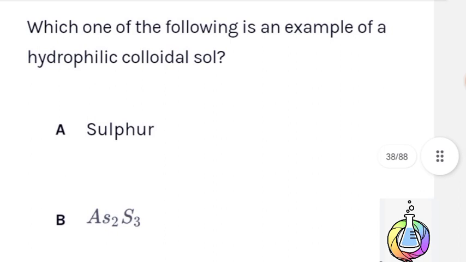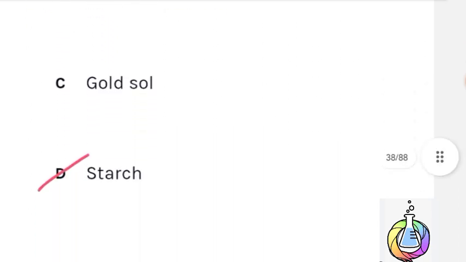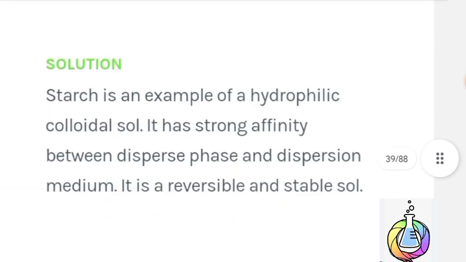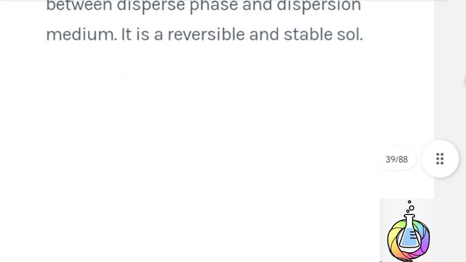Next question. Which of the following is an example of a hydrophilic colloidal sol? Option D, starch. Here is the solution. Starch is an example of a hydrophilic colloidal sol. It has strong affinity between the dispersed phase and the dispersion medium. It is a reversible and stable sol. Therefore, option D is the correct answer.